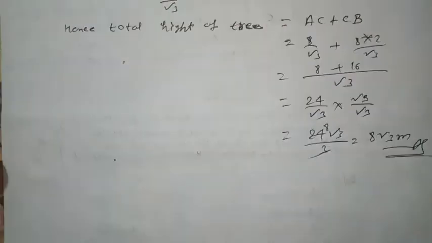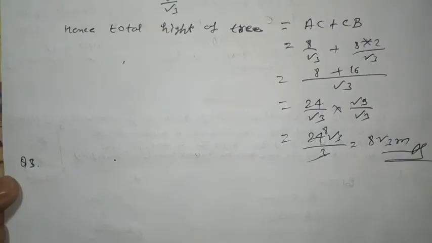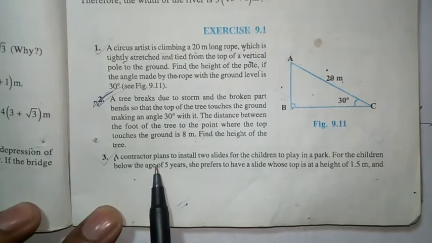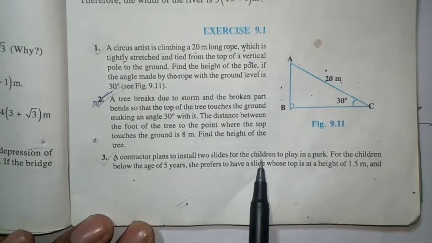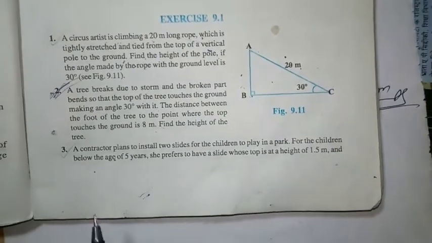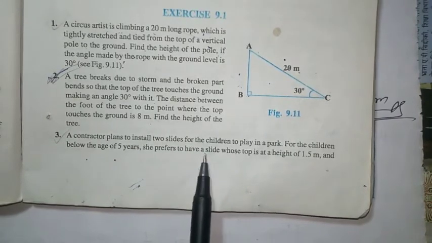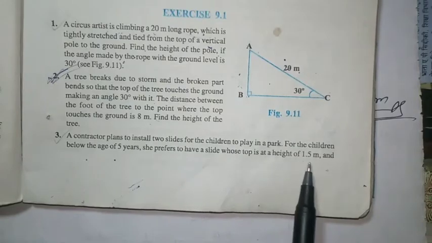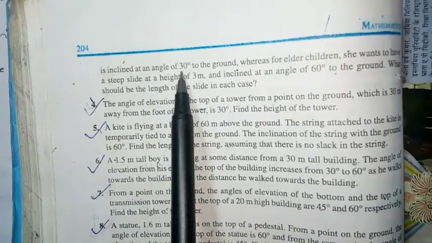Answer. Okay, the question number 3. A constructor planned to install 2 slides for the children to play in a park. For the children below the age of 5 years, she preferred to have a slide whose top is at the height of 1.5 meter and is inclined at the angle of 30 degrees to the ground.